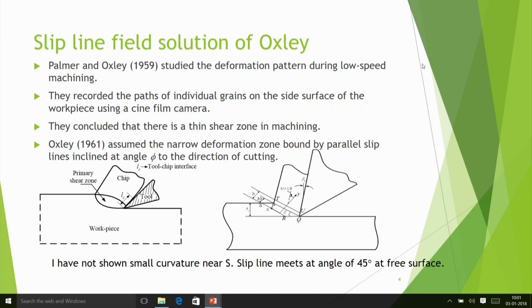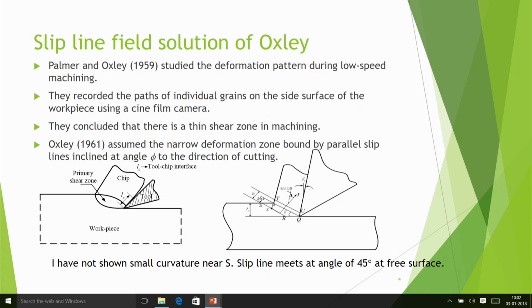Now first let me discuss another slip line field solution that is given by Oxley. Earlier, Palmer and Oxley in 1959 discussed this model and then Oxley further developed it. That model I am going to discuss. It is also a slip line field solution, but here they are assuming a shear zone actually, not an identified shear plane, but there is a complete zone here. So they conducted a lot of experiments and published a paper in 1959.